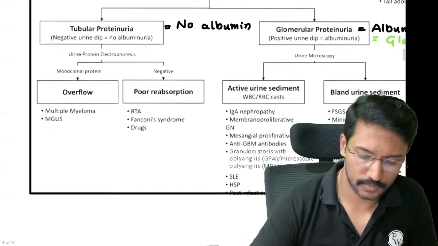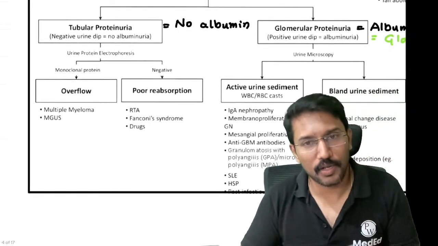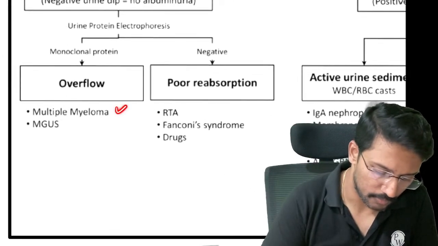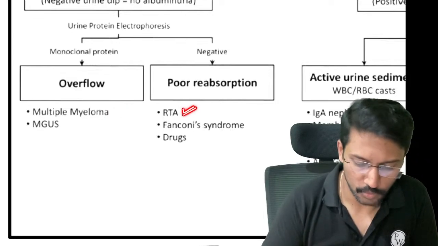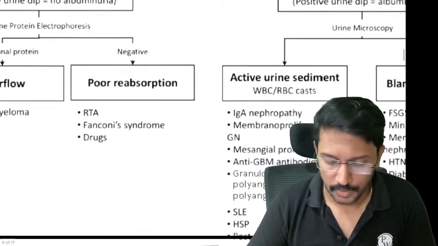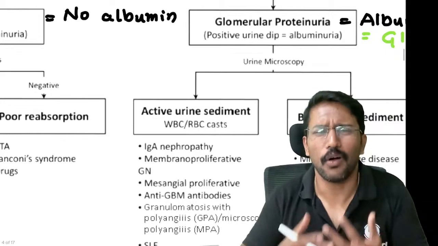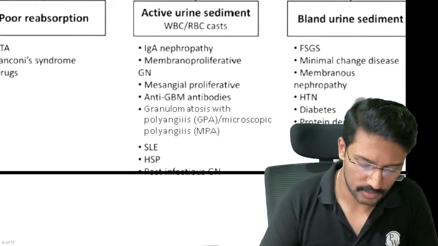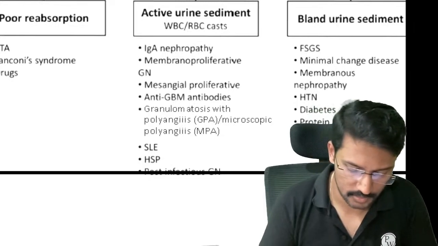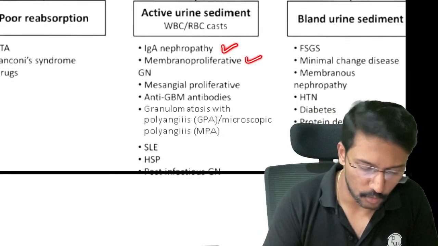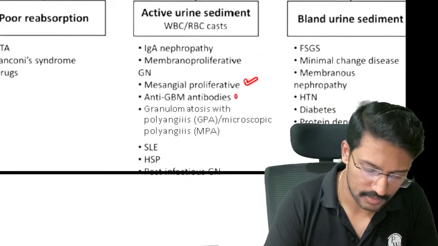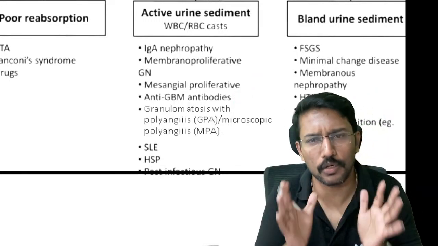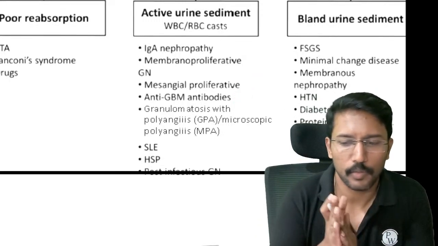Examples for the tubular injury that can cause proteinuria, well, we have a long list like multiple myeloma, right? Renal tubular acidosis, certain drugs, and the examples for glomerular proteinuria, all the glomerular disorders like post-streptococcal glomerulonephritis, IgA nephropathy, membranoproliferative glomerulonephritis, anti-glomerular basement membrane antibody disorder, right? All the glomerular disorders will cause glomerular proteinuria.